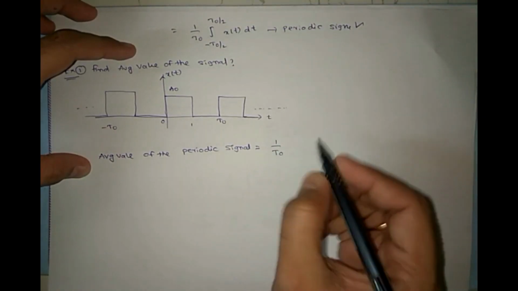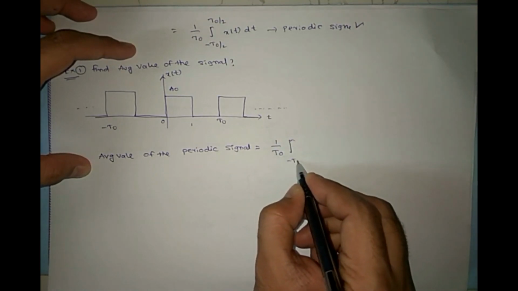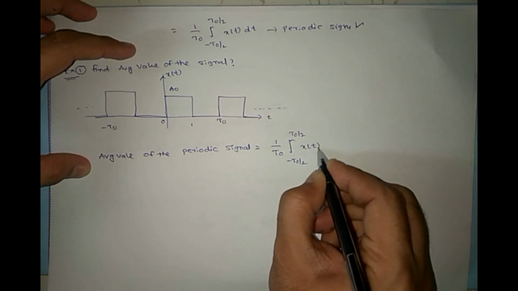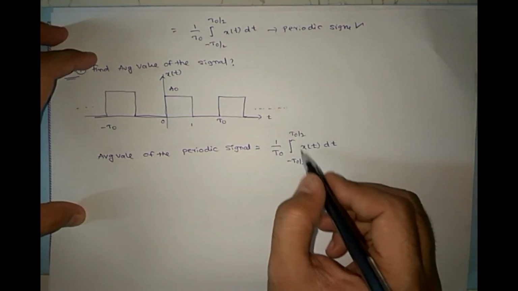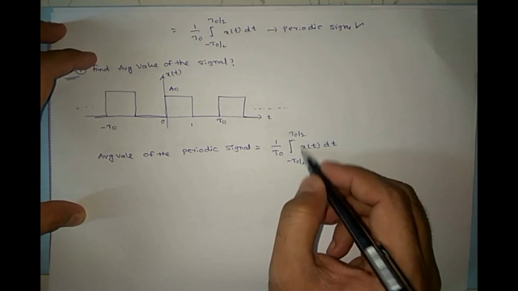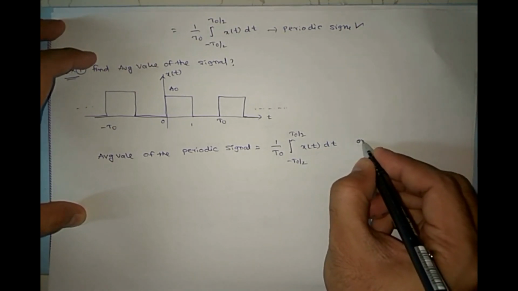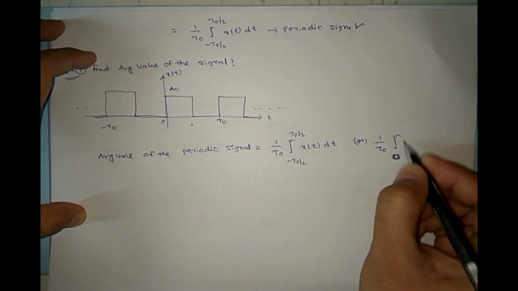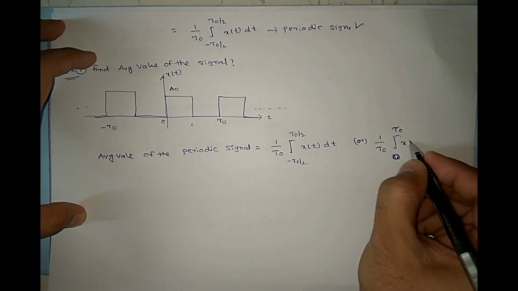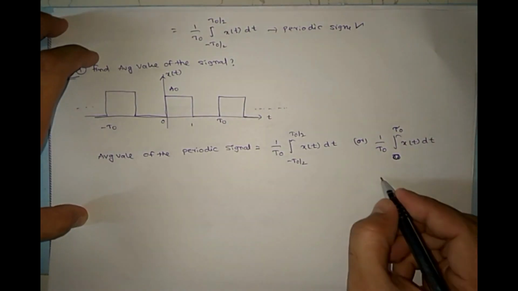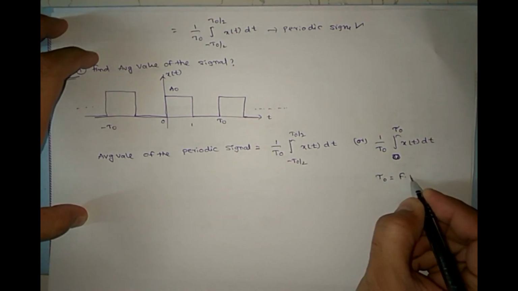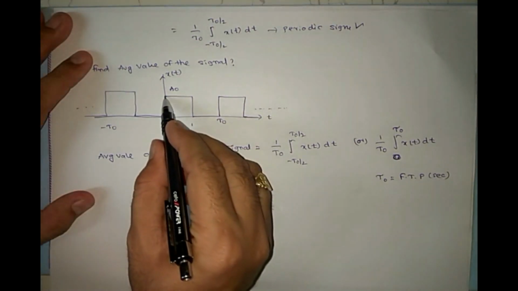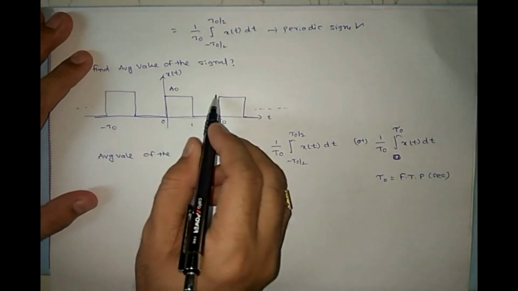1 by tau naught times the integral from minus tau naught by 2 to tau naught by 2 of x(t) dt. That means we need to cover one cycle here. Or we can write the same formula as 1 by tau naught times the integral from 0 to tau naught of x(t) dt. Here tau naught is the fundamental time period in seconds. So for a periodic signal, one period of area is enough for us.